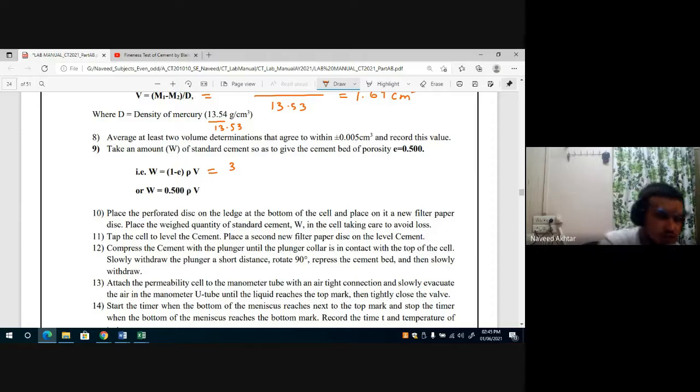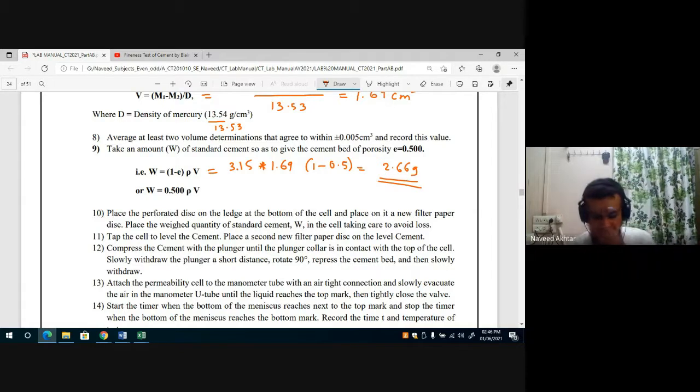The density of your standard cement is 3.15, the volume you have calculated is 1.69, and 1 minus the porosity of cement is 0.5. We will get the value of 2.66 gram, so this 2.66 gram you have to take for your calculation.